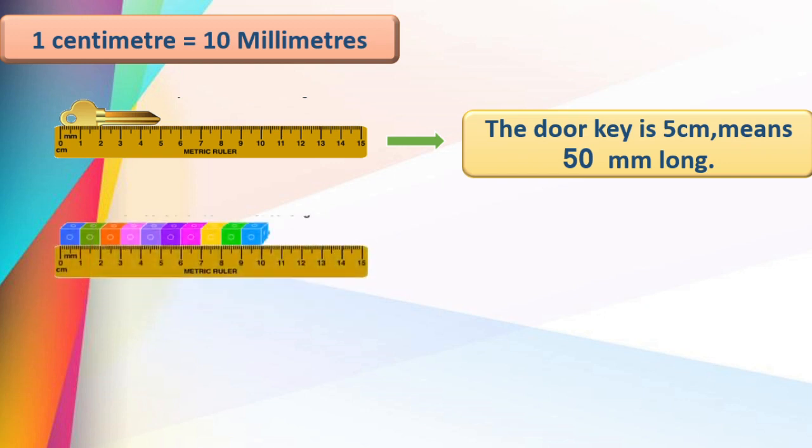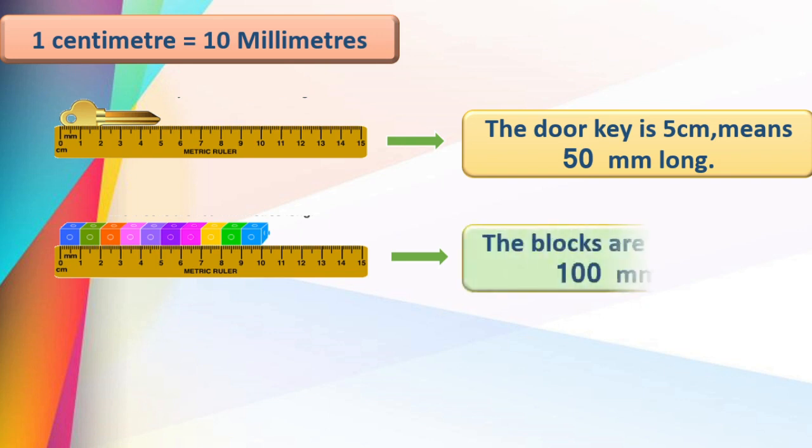Now one more picture, we can see the blocks here. The length of the blocks is 10 centimeter. Try to convert this one into the millimeter. Come on, tell me. Yes, very good.